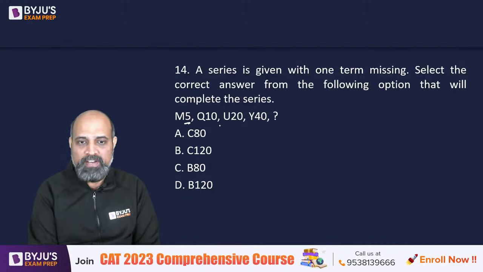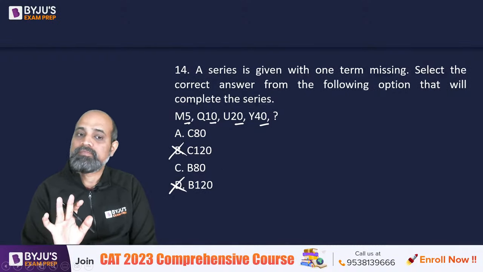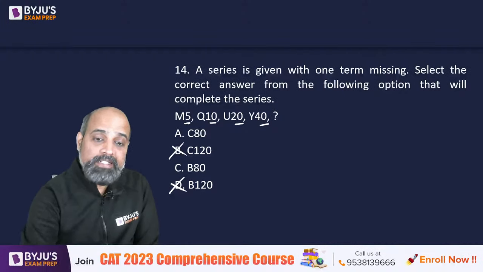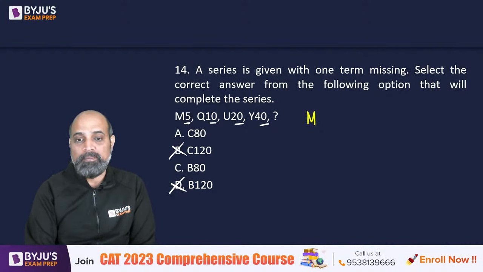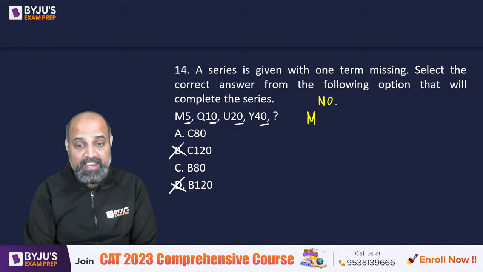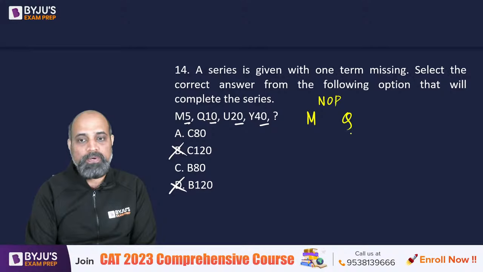So if you look at the values 5, 10, 20, 40, the numbers, the next one should be 80. So ये दोनों तो गए, right? Next comes in the letters. So we have got M, right? N, O, P missing है, फिर Q आ गया, फिर R, S, T missing है, you have a U. V, W, X is missing, you have a Y.